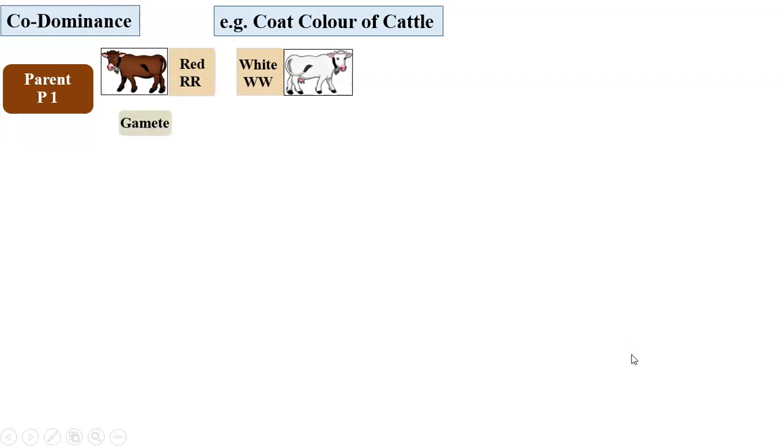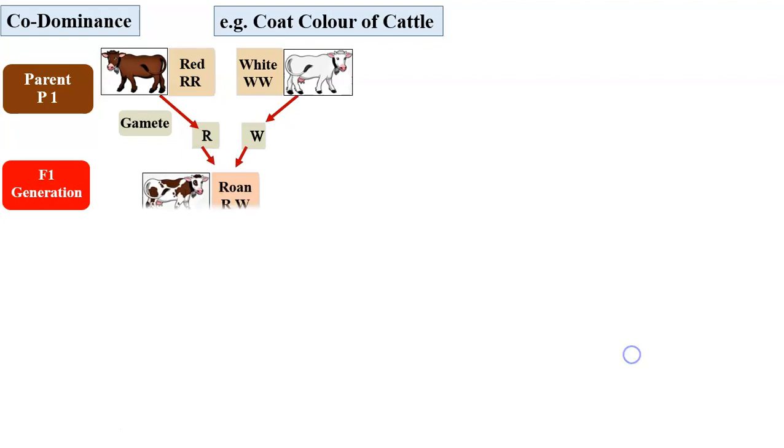Codominance is found in the coat color of cattle. The parents are pure red and pure white. In the gamete, only one of the genes enters as per the law of segregation. And in the F1 generation, we find both the genes expressed themselves completely, not partially. There is a capital R dominant red color and there is capital W. The white patches and red patches are observed in the F1 progeny. We call it roan color.